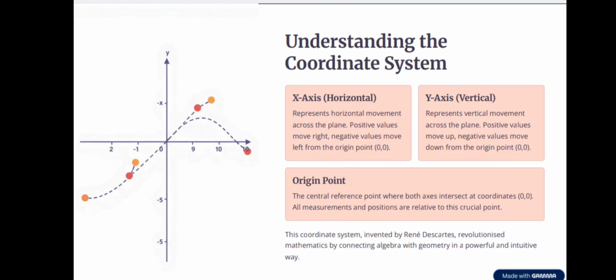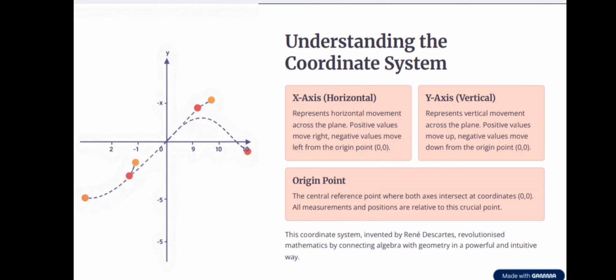Understanding the coordinate system. X axis: the X axis is horizontal, which represents horizontal movement across the plane. Positive values move right, negative values move left from the origin 0, 0. Y axis, which is vertical, represents vertical movement across the plane. Positive values move up, negative values move down from the origin 0, 0.